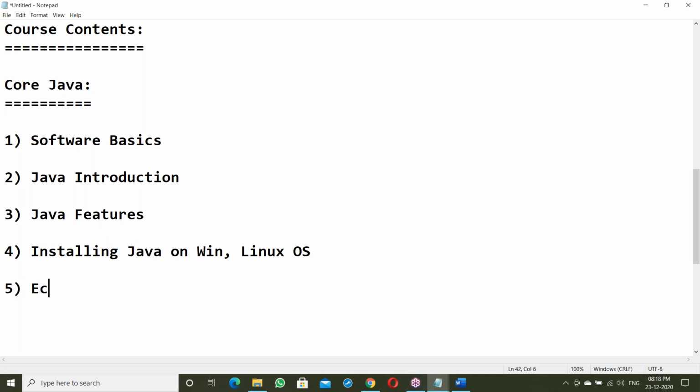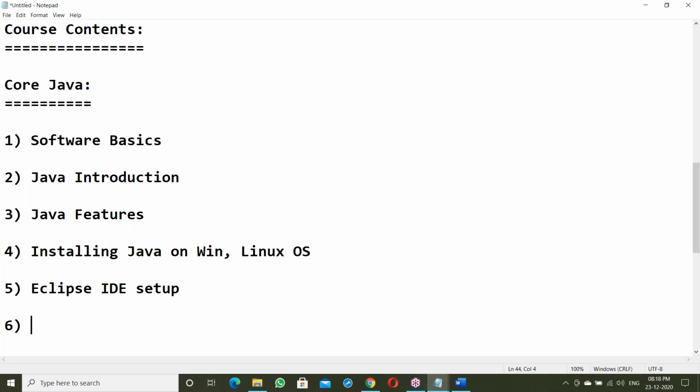Yes, Eclipse setup. Next, Java Eclipse setup. Eclipse is nothing but an IDE, the Eclipse IDE, used to develop Java. So how to work on Eclipse here? Next, after the setup.